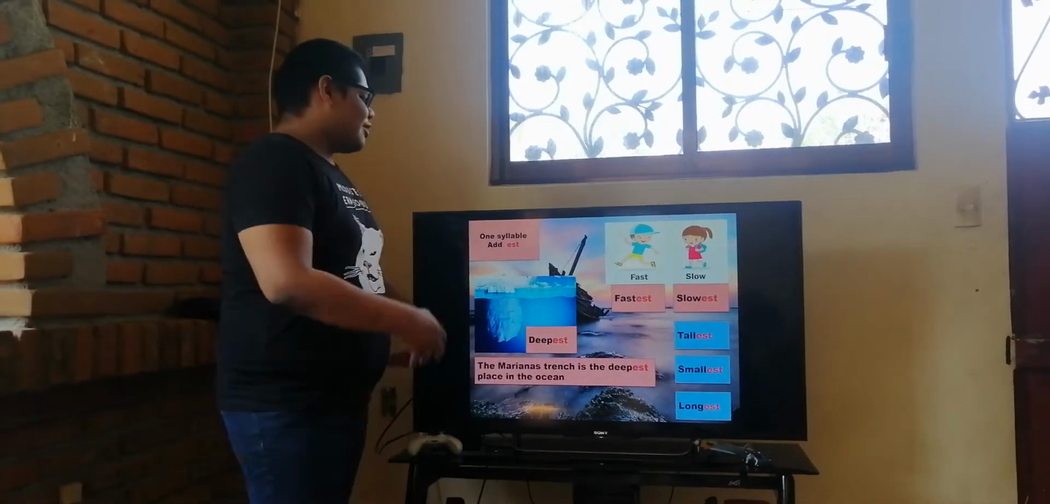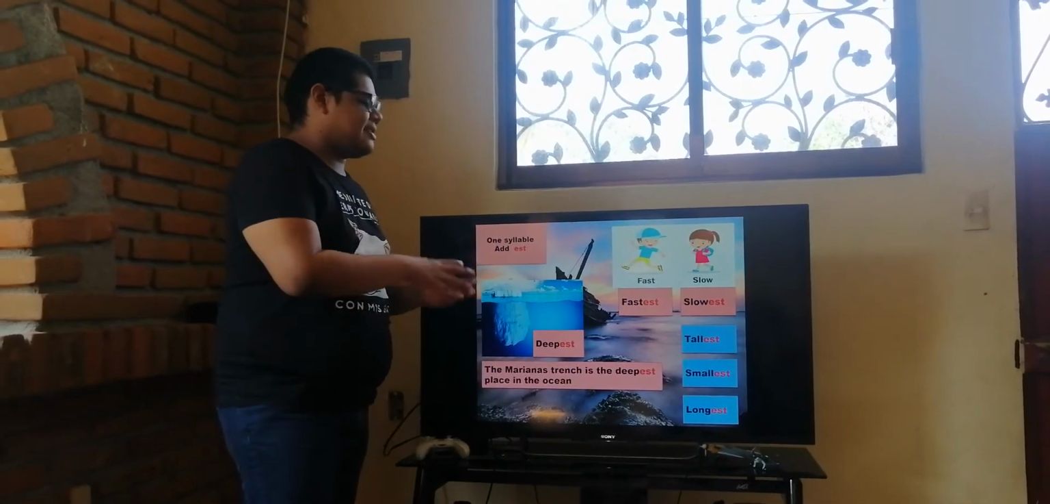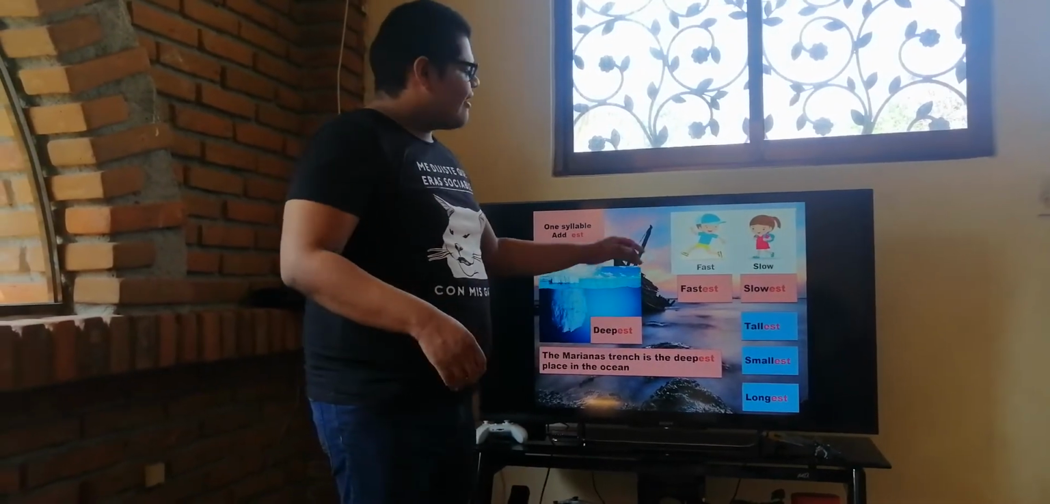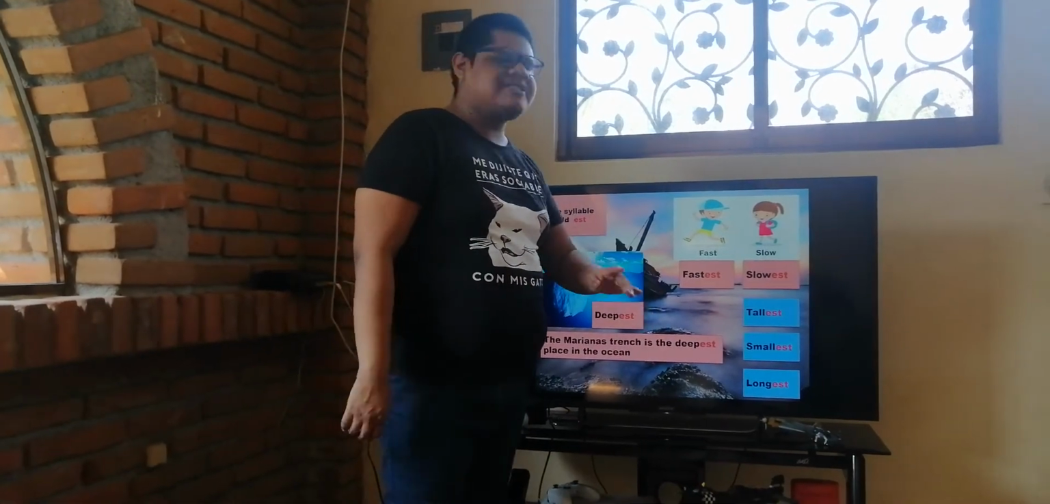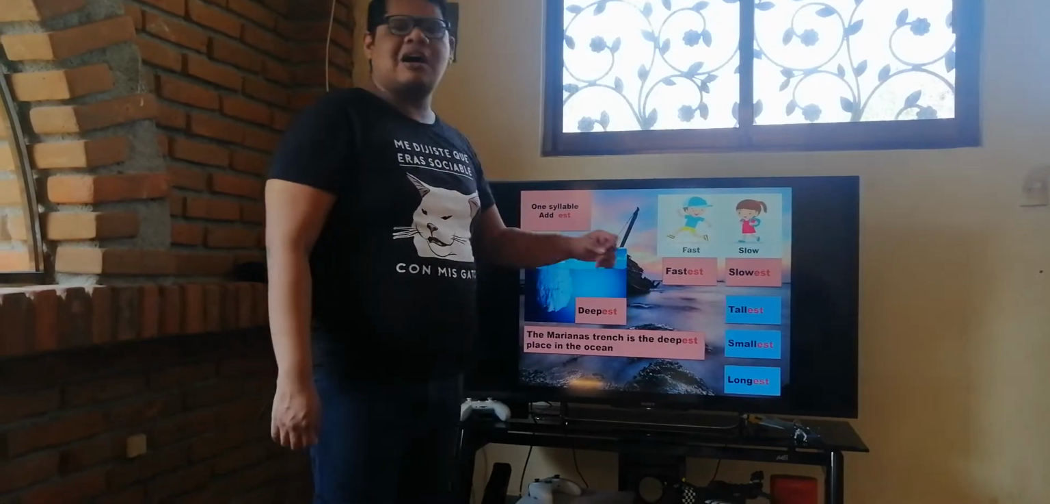Okay, so continue with the rule. Over here we have one syllable and you're going to add est. So we have another adjectives. We have the adjective fast. We have the adjective slow. We have tall, small, and long.